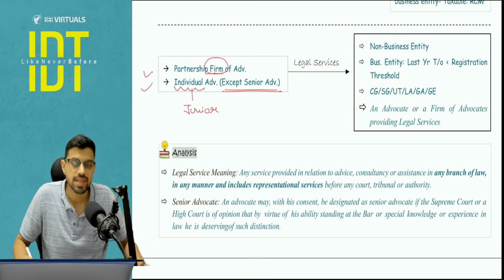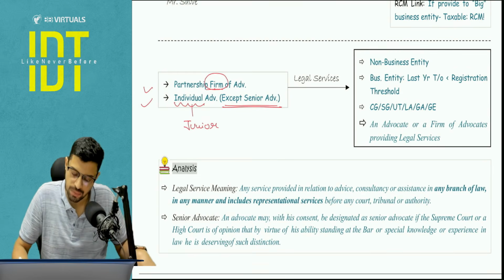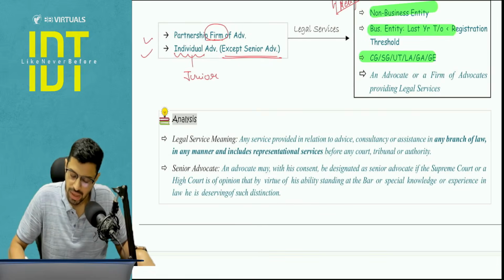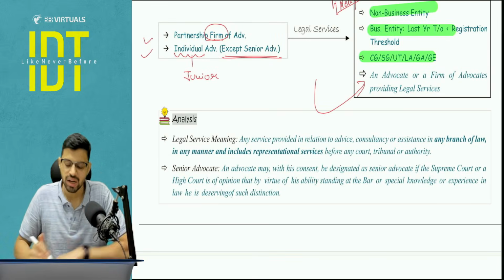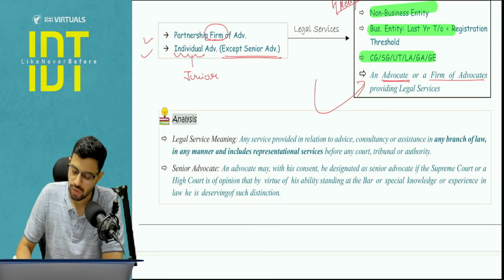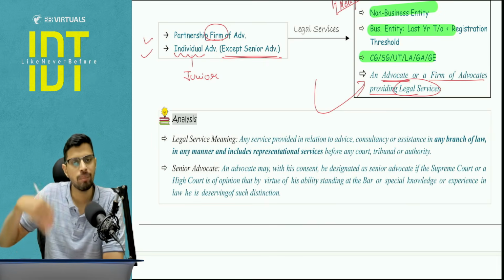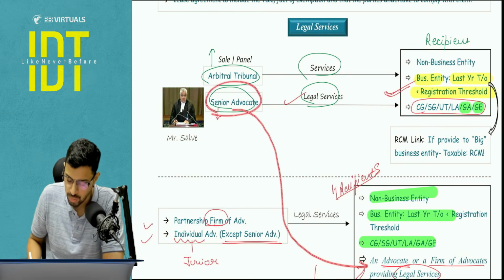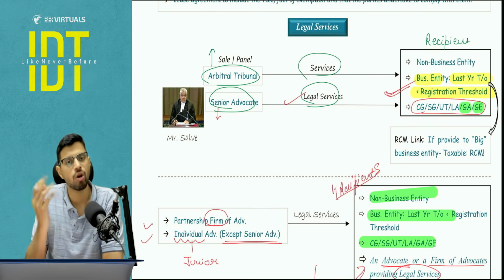Here the exemption is with respect to 4 specific types of recipients. First 3 are exactly the same, and there is a new entry. Please pay attention. This is the people from the legal fraternity, that an advocate or a firm of advocates providing legal services. Now, if you compare this with above, there is one possible implication, that if a senior advocate is providing services to people from their own fraternity, from their firm, any advocate, then in that case, will there be tax? Possibly yes. But I will give you an alternate point of view later.